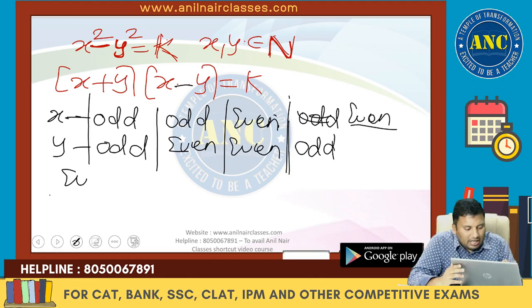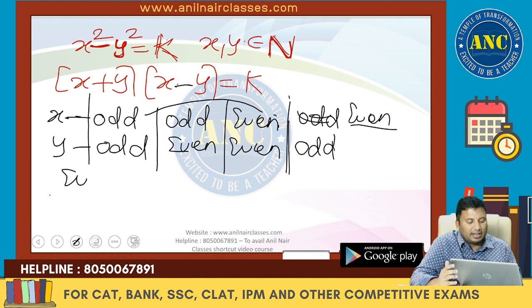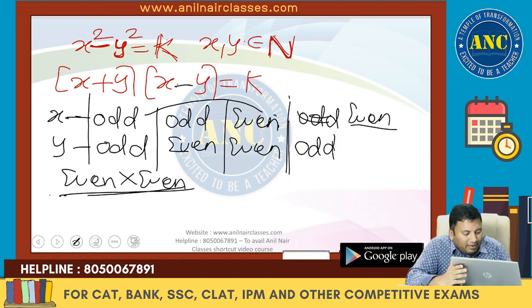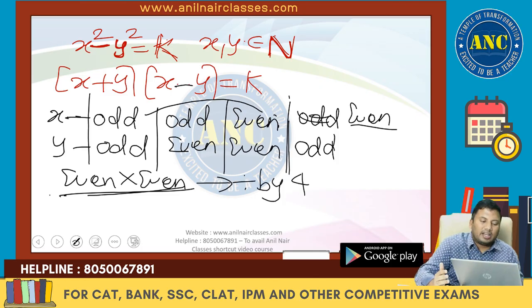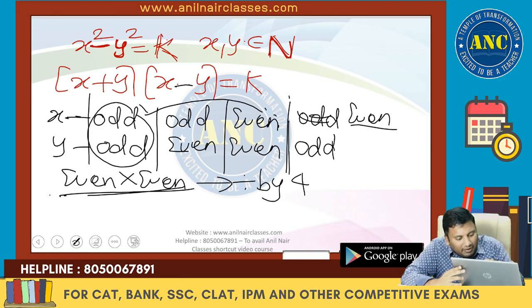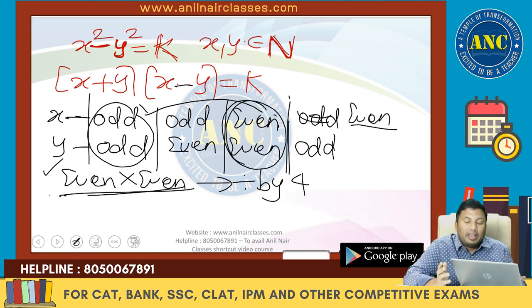First and third case, if I take, what is an odd plus odd number? It is an even number. What is odd minus odd? Even number. If I multiply two even numbers, what will be the right hand side? Divisible by 4. Odd plus odd, even; odd minus odd, even. First case. Third case also, even plus even, even minus even.